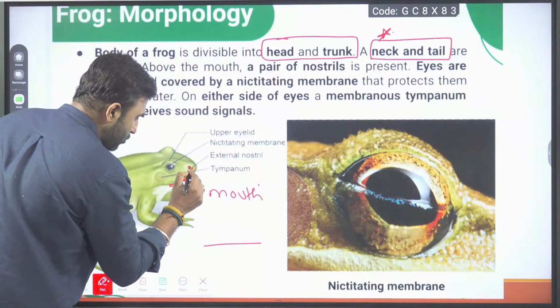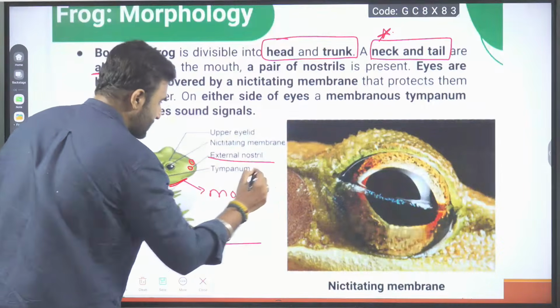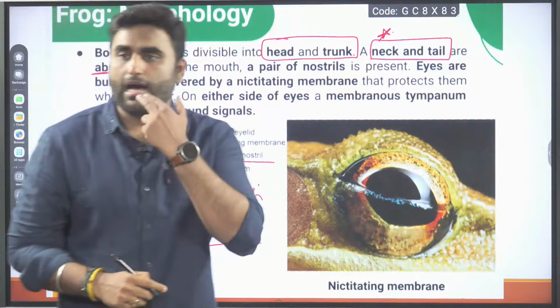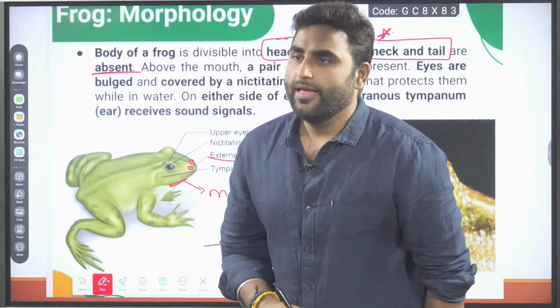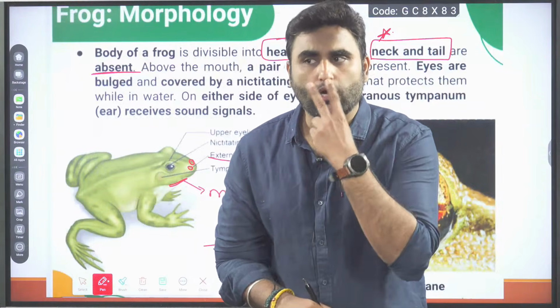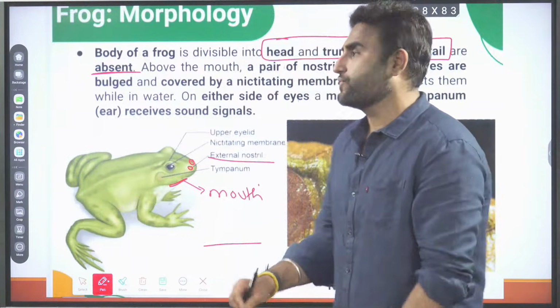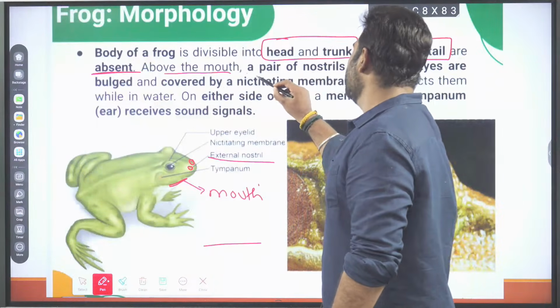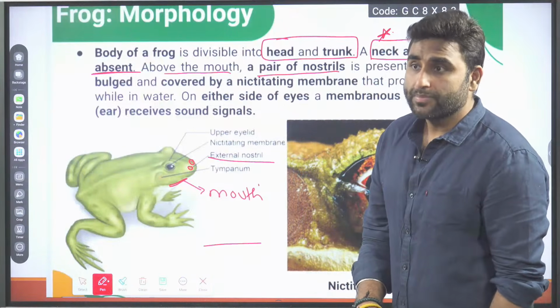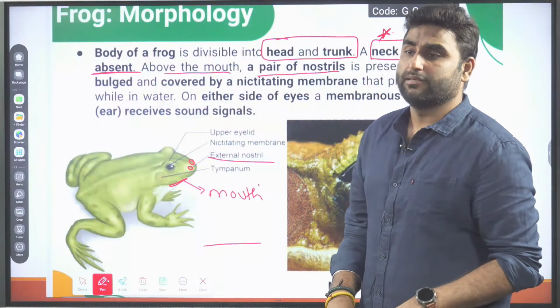Above the mouth, there are two openings, the external nostrils. Two nostrils, or I can say one pair of nostrils, for breathing. Obviously, for pulmonary respiration, it will help.